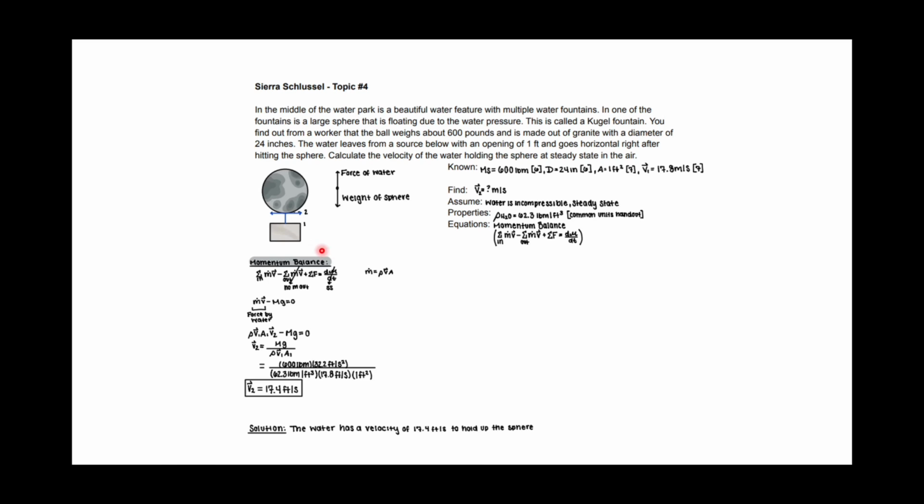Now, here we can see the momentum balance. We are able to cancel out the convective forces because there is no m dot out. We are also able to cancel out the momentum with respect to time because it is steady state. Here, using the force balance on the sphere, we are able to simplify and have the force by water, which is equal to m dot v, minus mg, which is equivalent to the weight of the sphere, is equal to 0. Here we know m dot is equal to rho vA, which we are able then to substitute here.